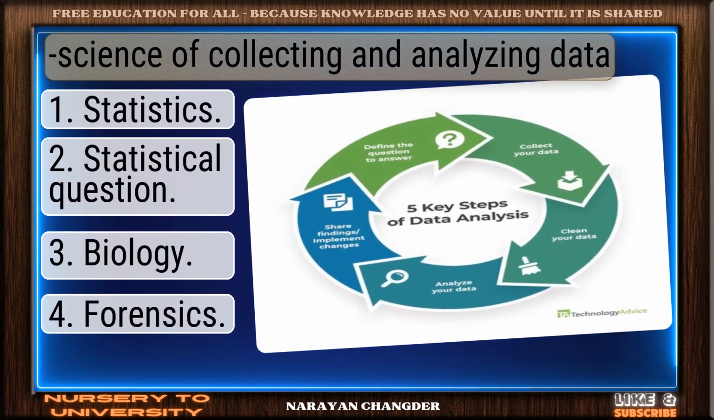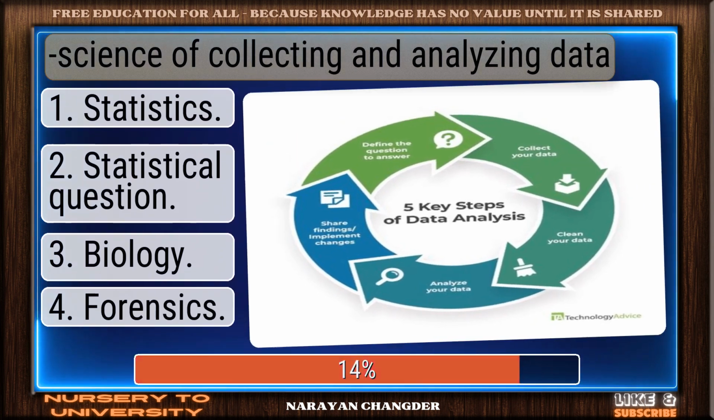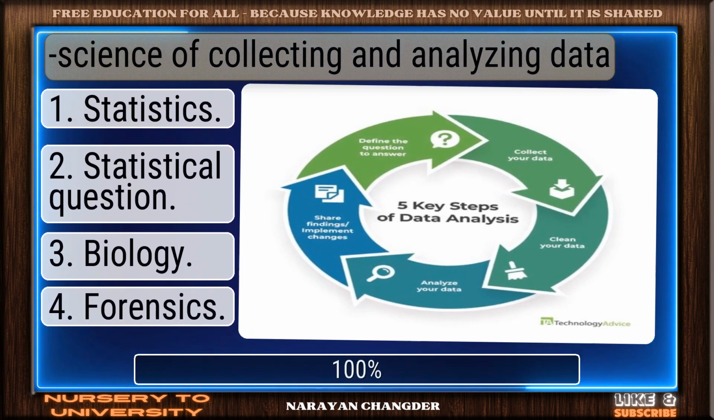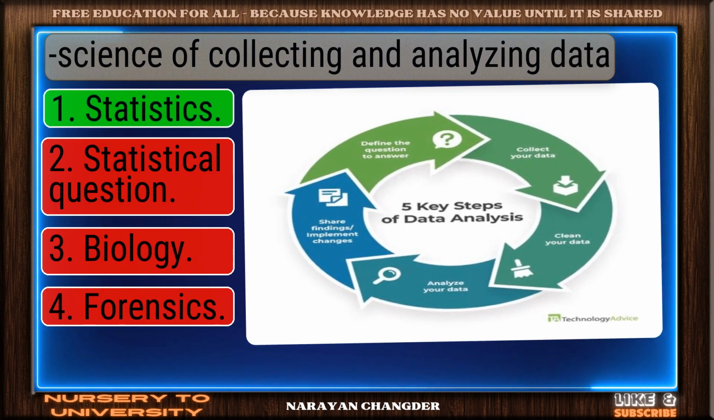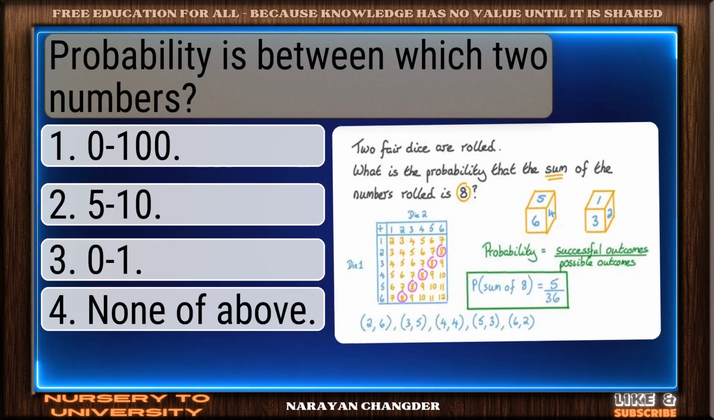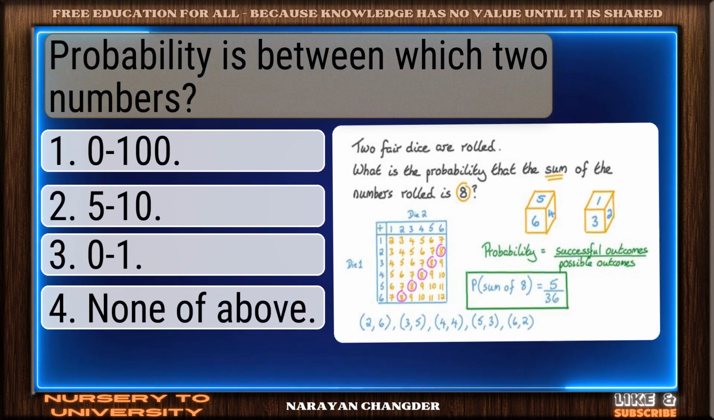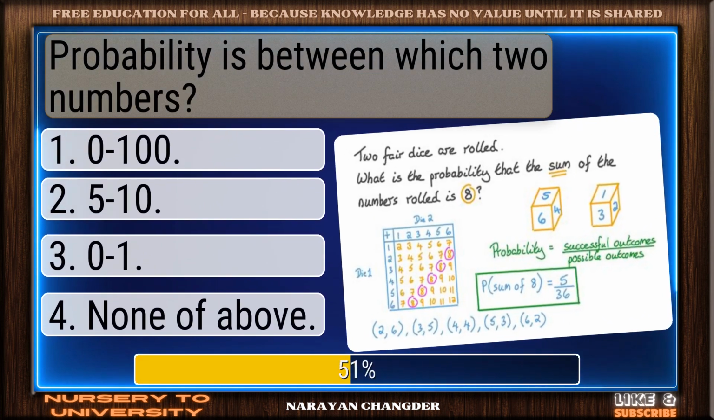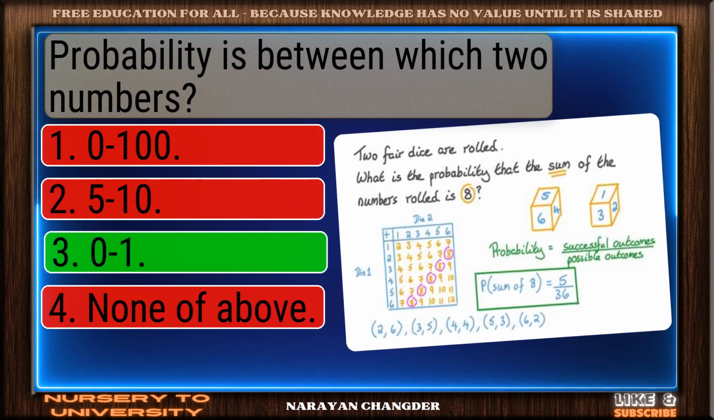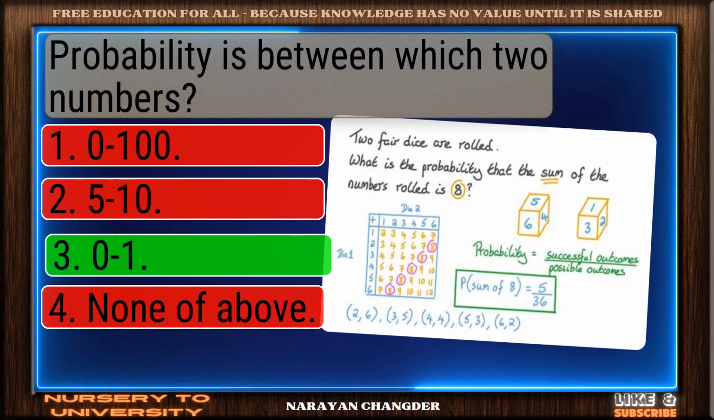Question number 50. Science of collecting and analyzing data. Right again. Statistics is a valid answer. Question number 51. Probability is between which two numbers? Excellent. Zero and one is a brilliant choice.